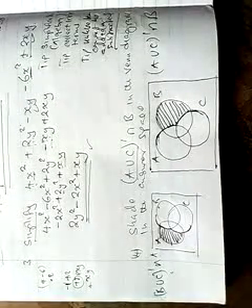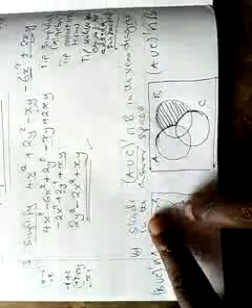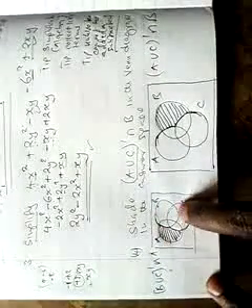So basically, you can even predict that next time they may ask you A union C complement intersect C, meaning you are going to shade this part only.